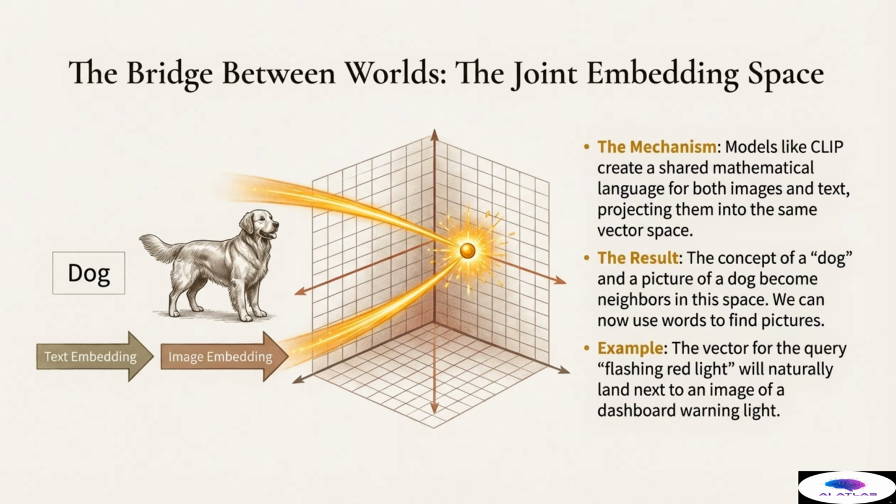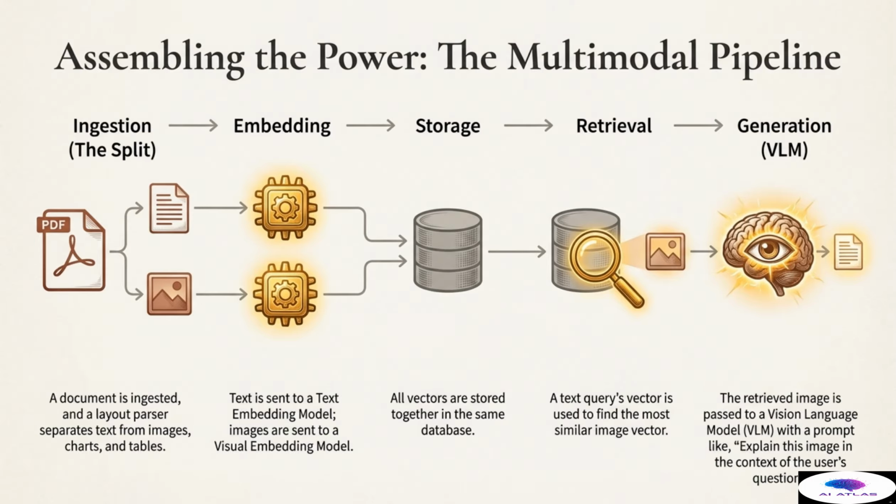Consider a practical enterprise example. If a manufacturing technician issues the query, "flashing red light," the resulting vector will naturally land adjacent to an image of a specific dashboard warning light in a proprietary manual, even if that image contains no text describing a flashing red light. The model understands the pure visual meaning of the picture and its immediate semantic connection to the query, providing superior retrieval accuracy.